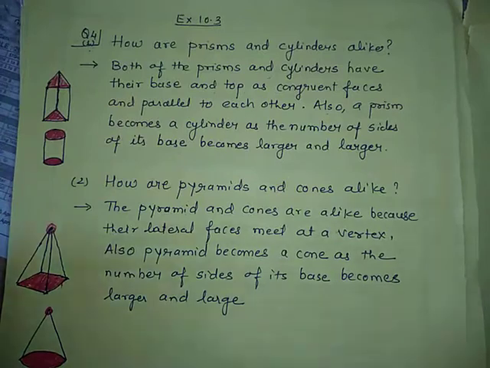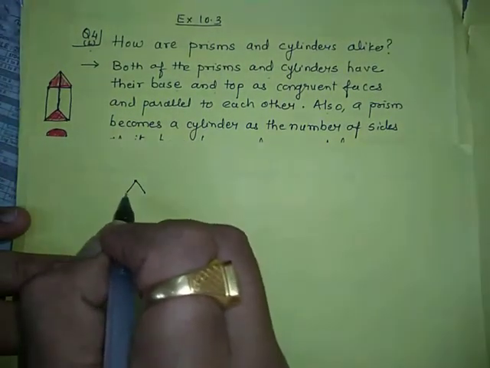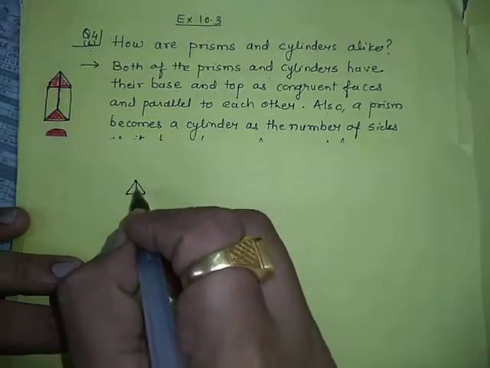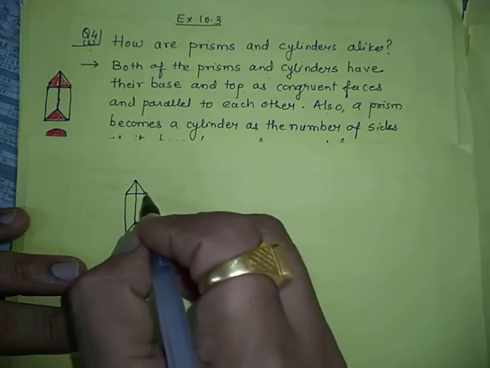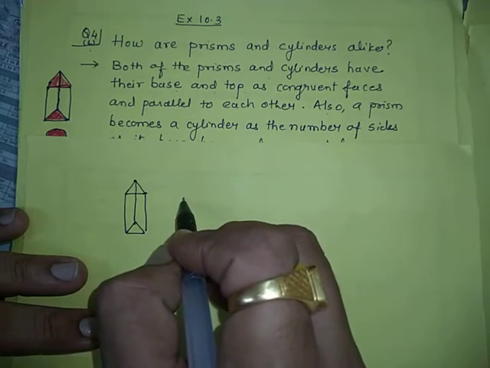So I just explained. Prism, there are different types of prism. This is triangular prism. Okay, we have square prism also.